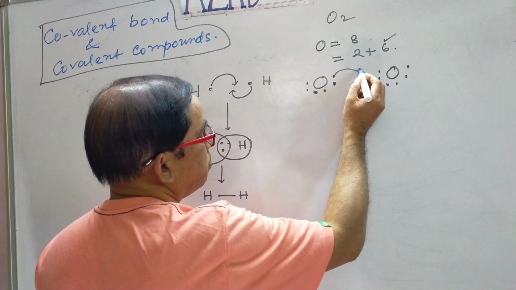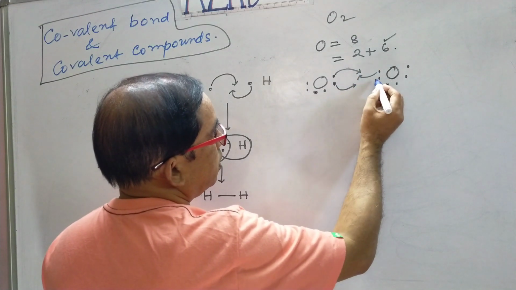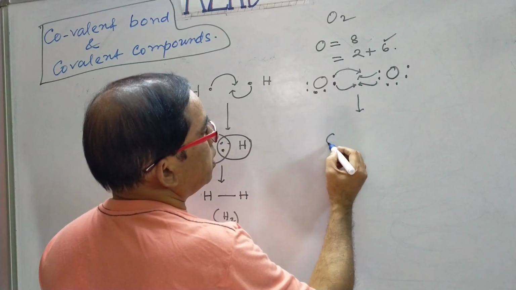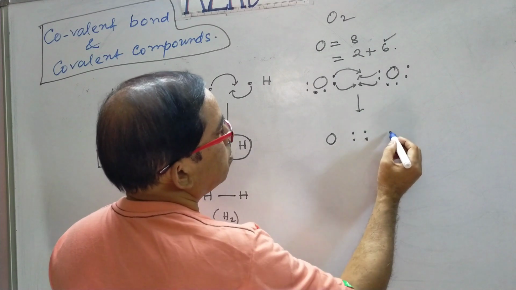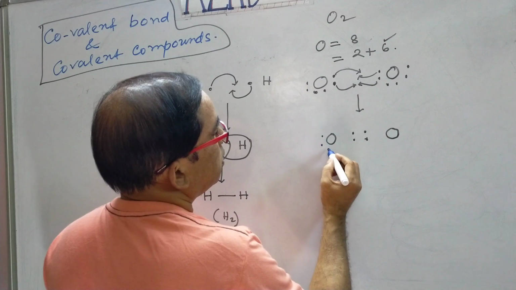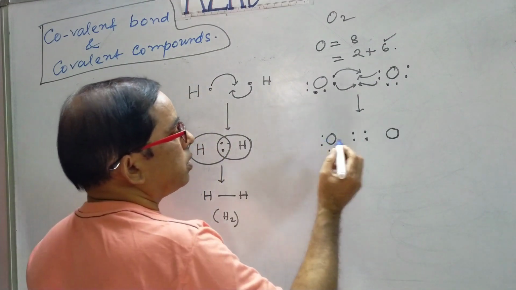This is shared and this one is shared. Now it can be represented like this. Their shared pair is placed at equal distance and the other electrons are placed nearer to the atom.